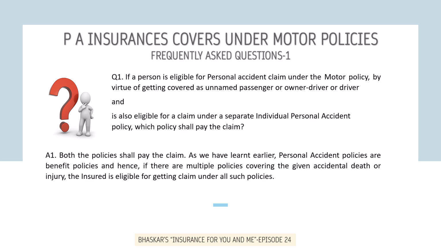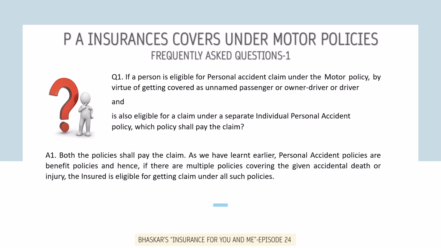The first question is, if a person is eligible for personal accident claim under the motor policy by virtue of getting covered as either as unnamed passenger or owner driver or driver, and he is also eligible for a claim under a separate individual personal accident policy, which policy shall pay the claim? The answer is both the policies shall pay the claim.